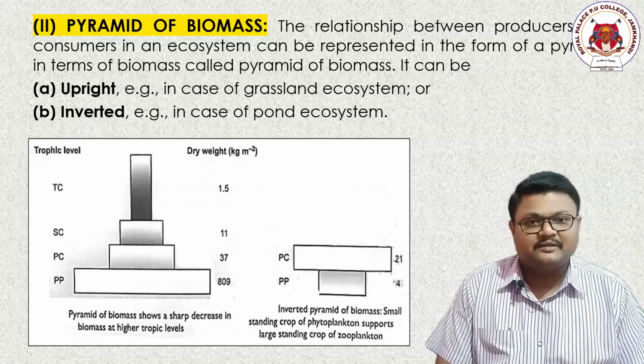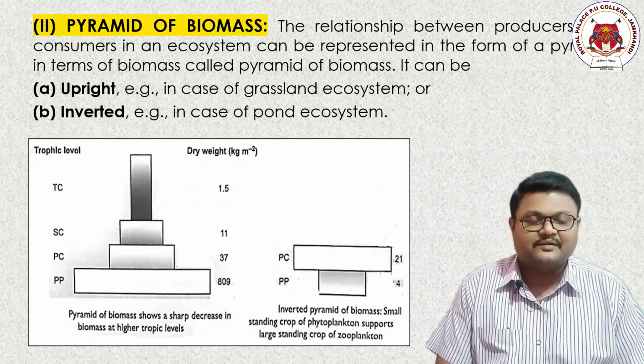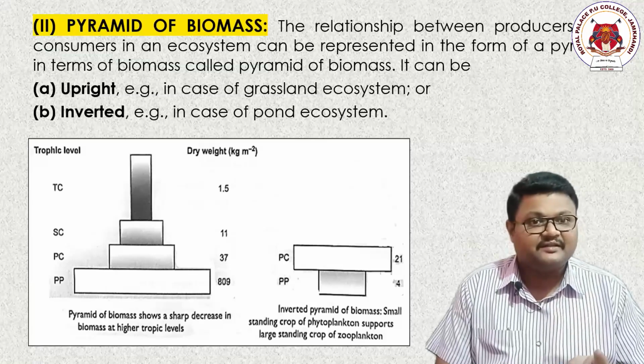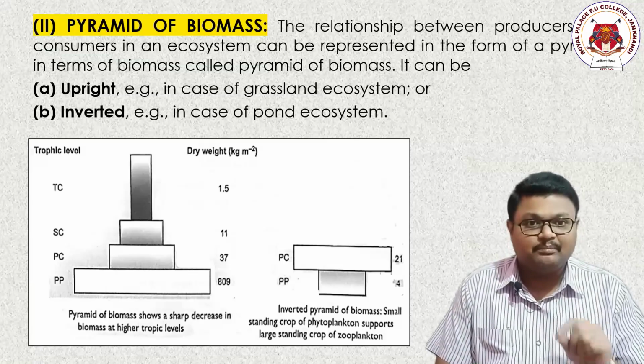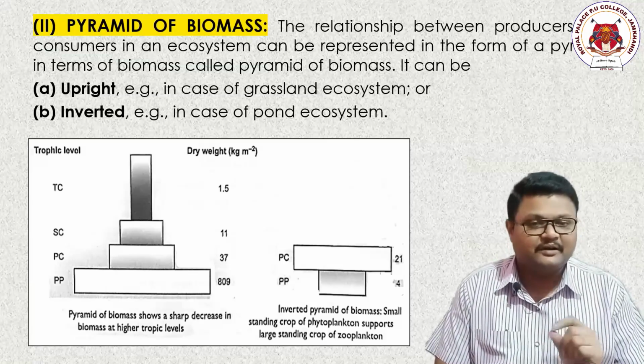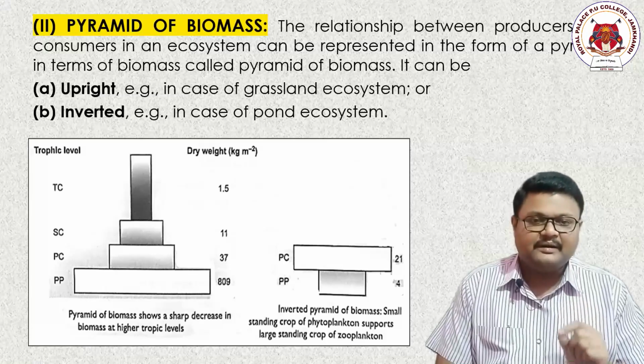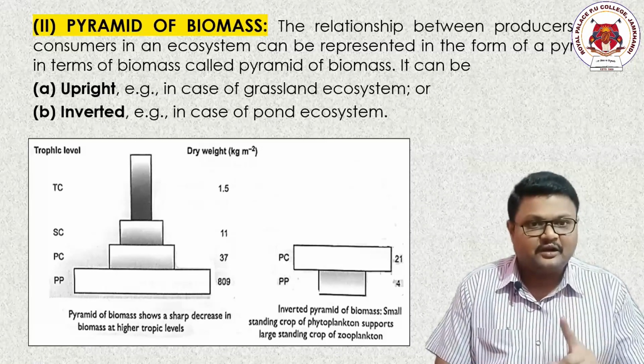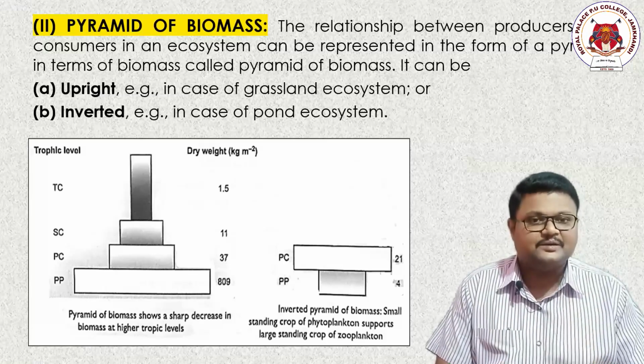Now in case of biomass ecological pyramids, we see two types. One is the upright and another one is the inverted. Let us go with the first one, called the upright ecological pyramid of biomass. It is very simple, as with all the other ecological pyramids. It occurs in the terrestrial ecosystem.